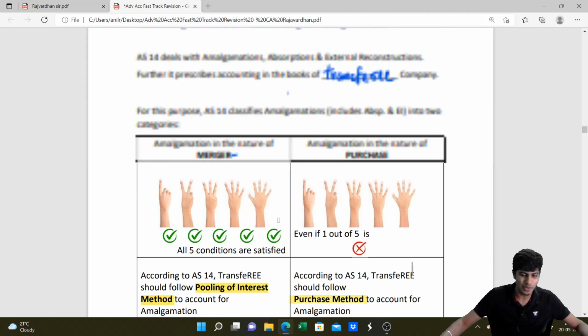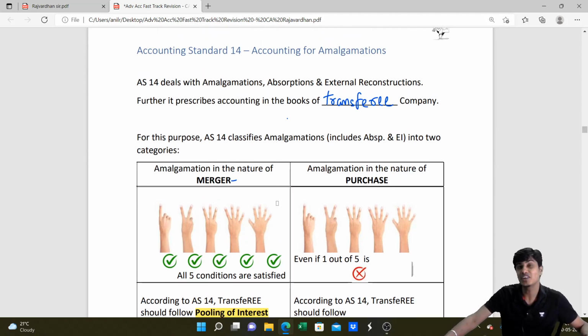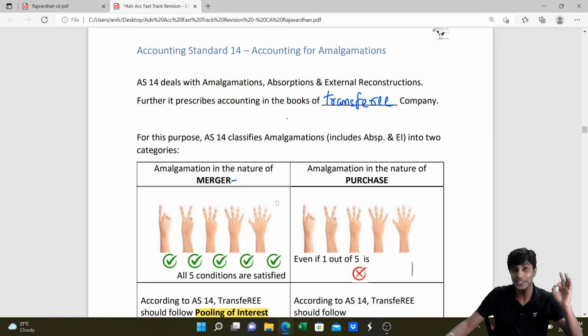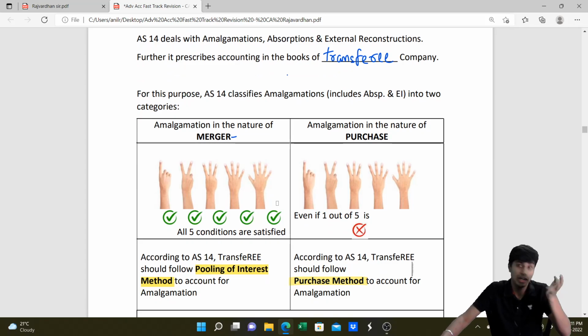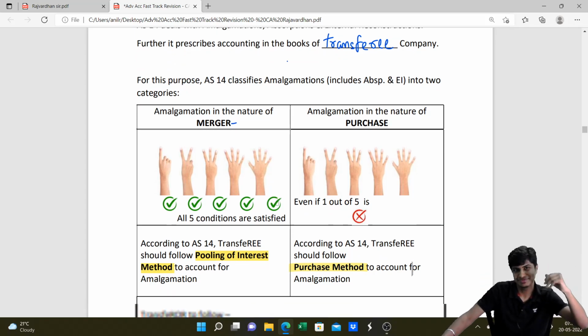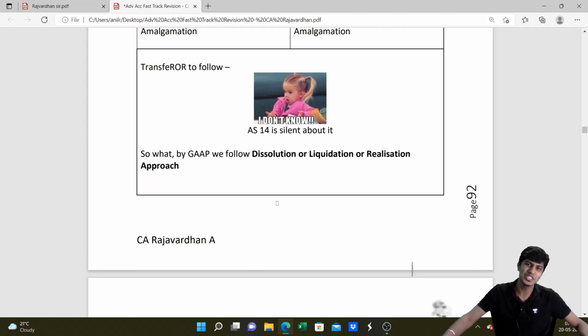I told you this a little while ago that Accounting Standard 14 only talks about the transferee. With regard to the transferor, I don't know. You do what you want. So AS 14 is silent. We follow GAAP for accounting in the books of the transferor.